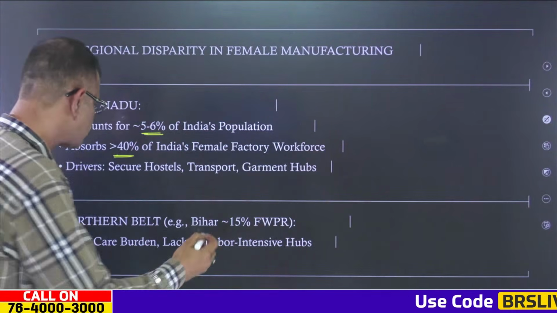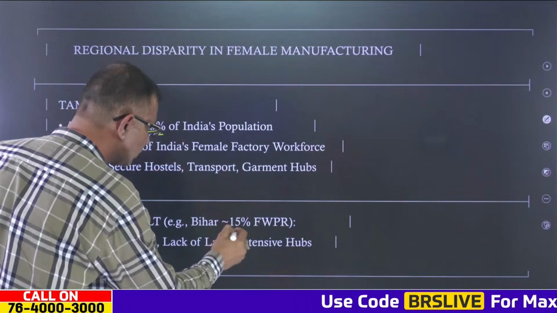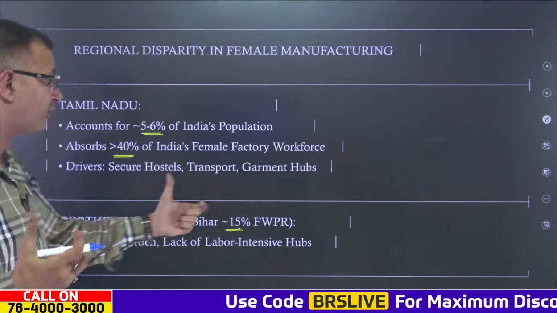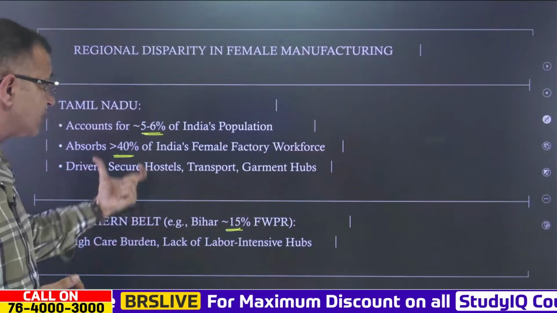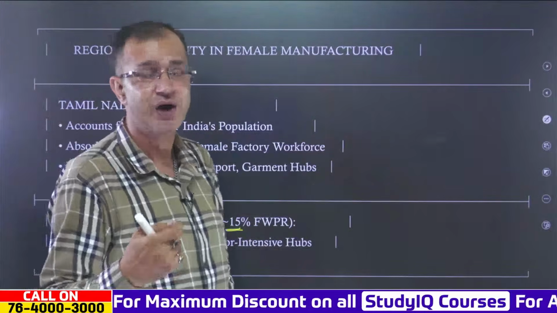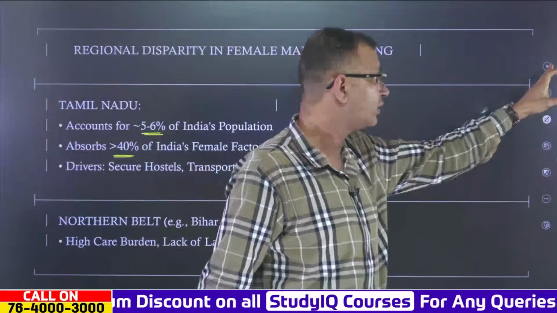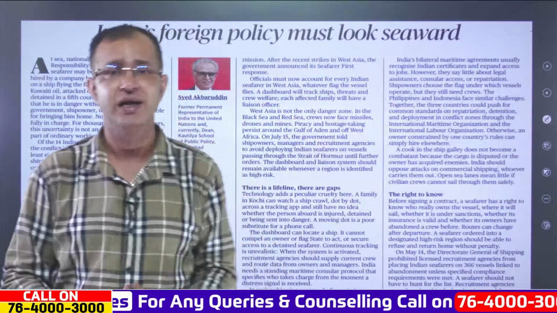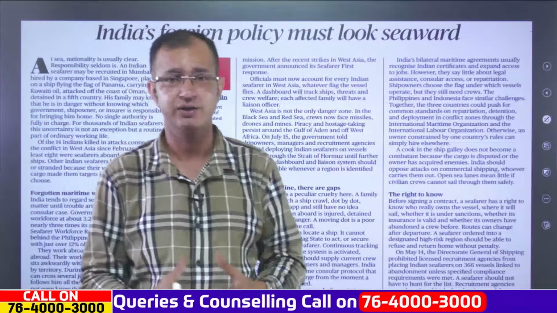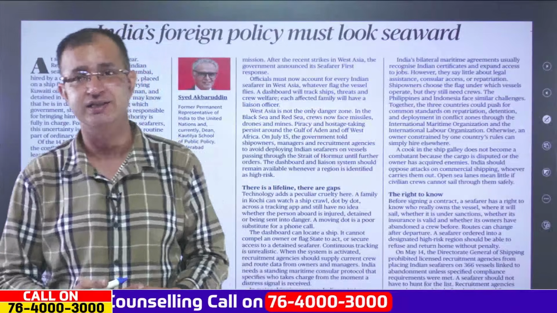But when it comes to Bihar and the northern belt, there is only 15% female workforce participation, where you will see a high care burden and a lack of labor-intensive hubs which have been established, and that is one of the reasons we do not have much female workforce participation in Bihar or the North Indian states.